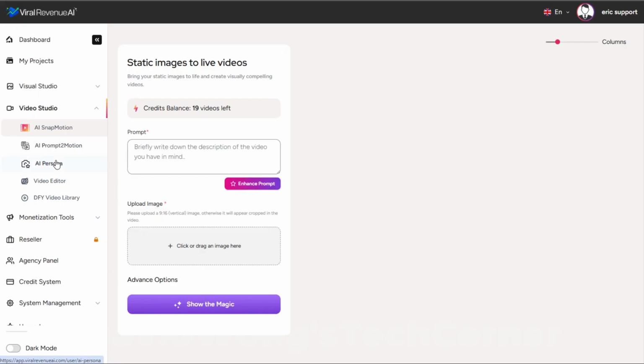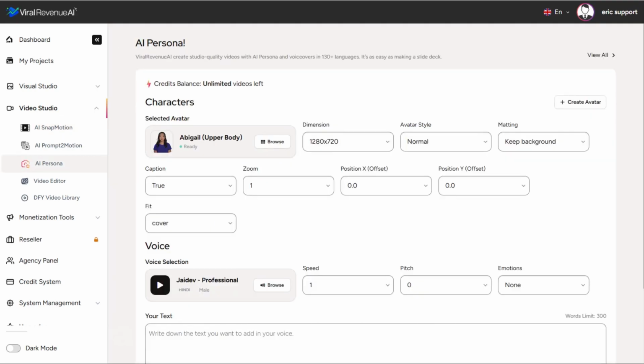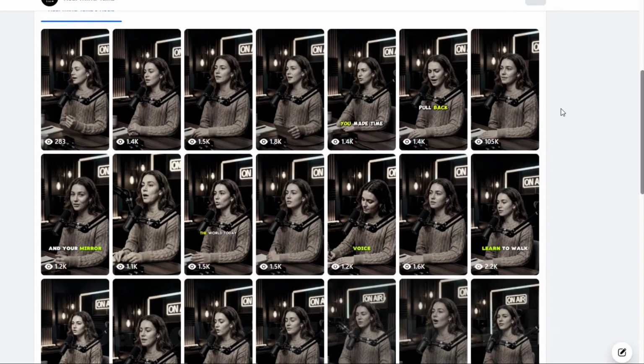Now let's take a look at the additional features, starting with the AI persona feature. Creating AI personas is one of the hottest marketing strategies right now. It's also called faceless marketing or faceless influencer marketing, which is a bit of a misnomer really, right? Because they do have faces. It's just that you don't have to show your own face, and that's why people call it faceless marketing. I could show you hundreds and hundreds of accounts that I've come across lately that are either using purely AI or mostly AI generated content as virtual influencers, as AI personas, and they are absolutely killing it.